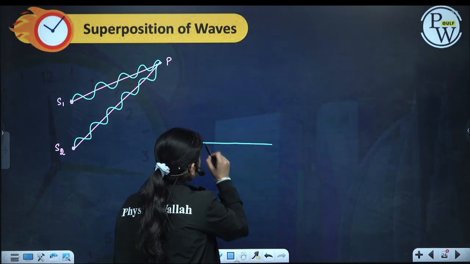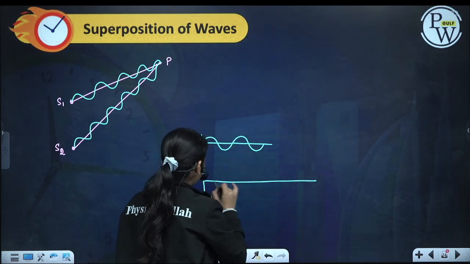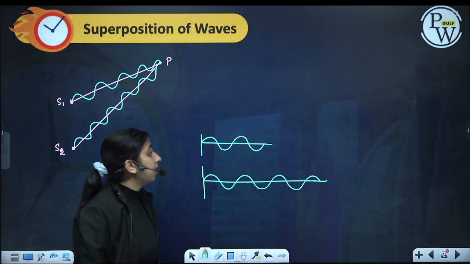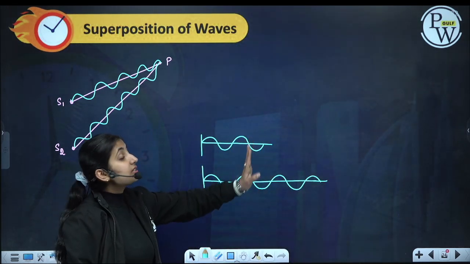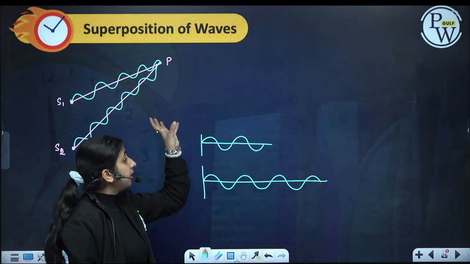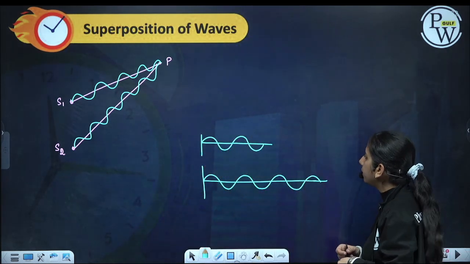Let us take the first wave travels this much path, but the second wave travels this much path. Now depending on the difference in their path, they will reach the point in different phases.